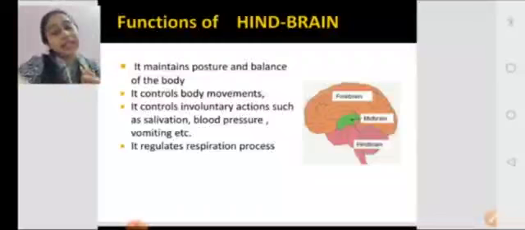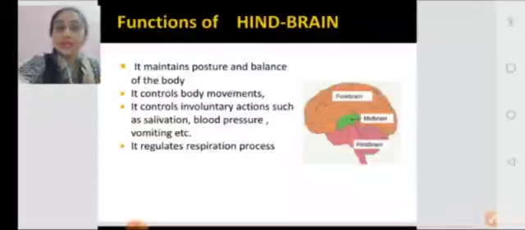Many students come up to me and ask, ma'am, then what's the difference between the function of the spinal cord and the function of the hindbrain? I'll tell you, the spinal cord works in response to a stimulus, but the hindbrain also responds to some kind of involuntary action, not because of any kind of stimulus.